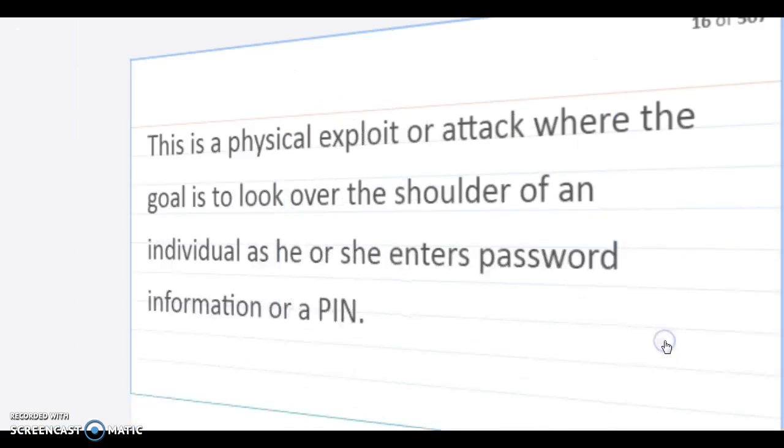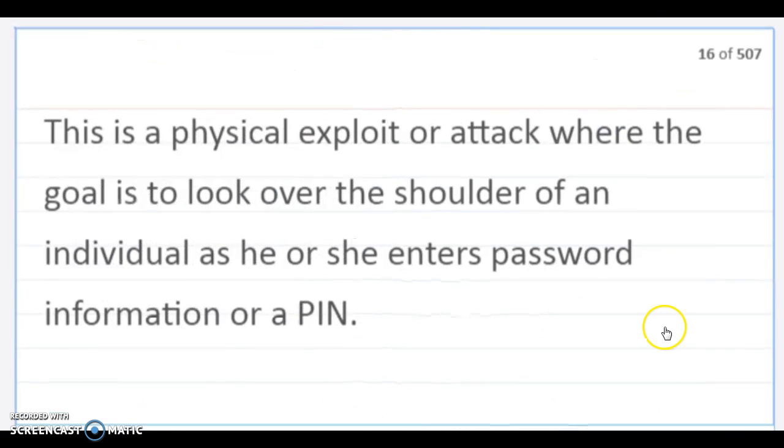Shoulder surfing. This is a physical exploit or attack where the goal is to look over the shoulder of an individual as he or she enters password information or PIN information.